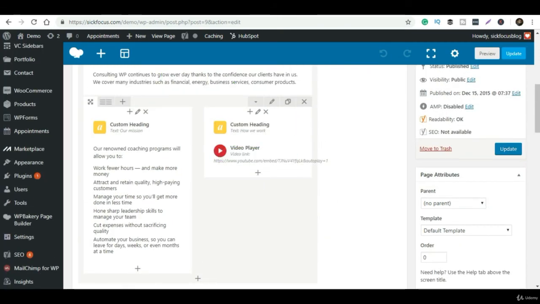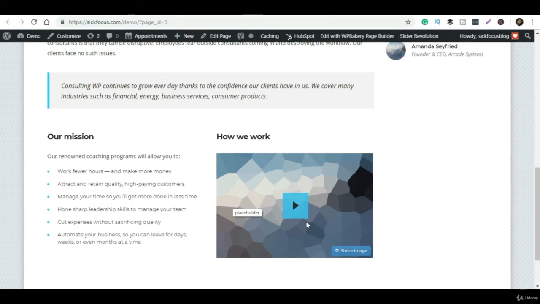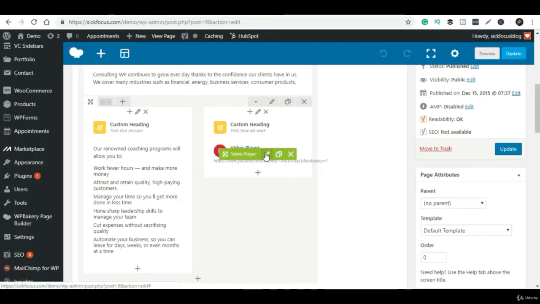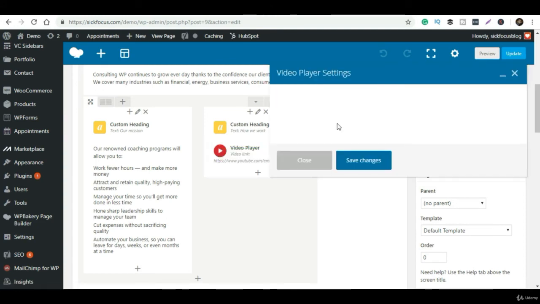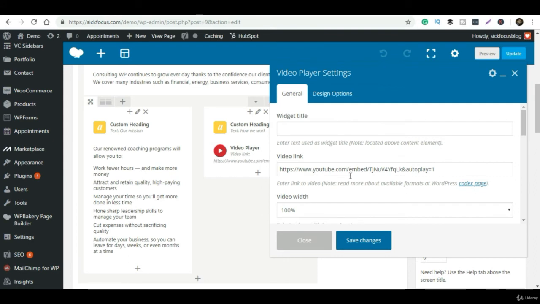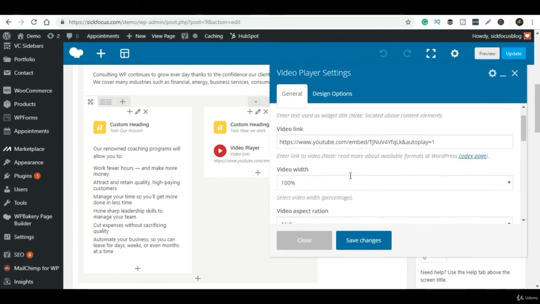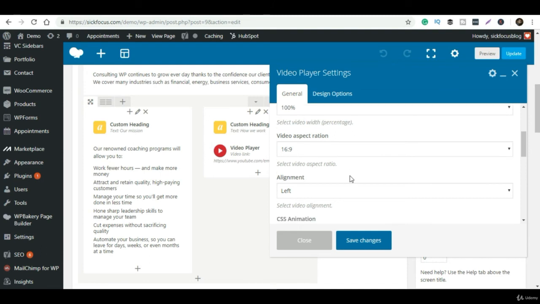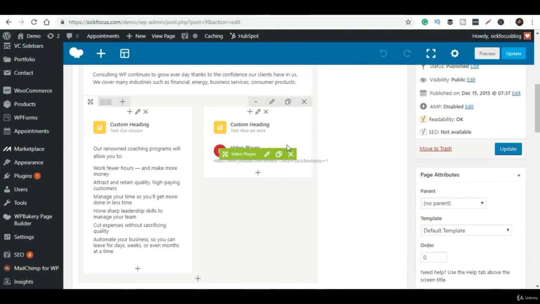Okay, after that I want to add some images, right? So if I click on this plus, I will have a lot of other options. Whatever you want, you can add. It might be a Google Map, it might be a social media button, it might be a Facebook icon. So literally, you can just browse these buttons and simply add them on your page. This is what you need to do.